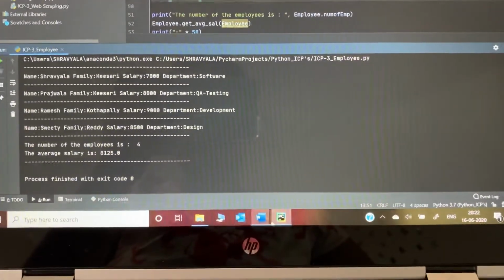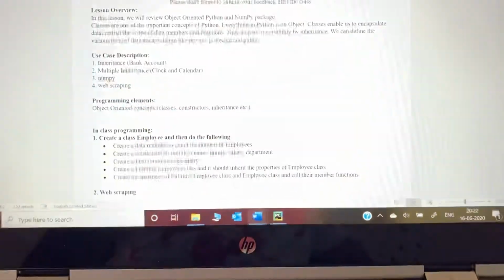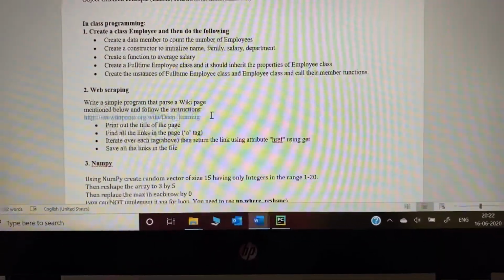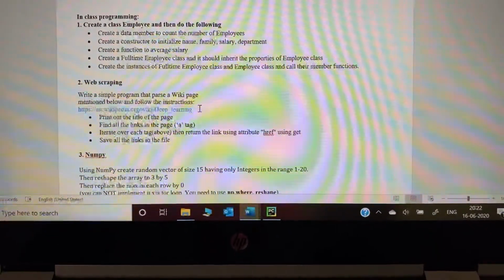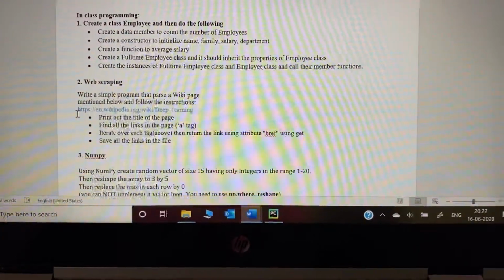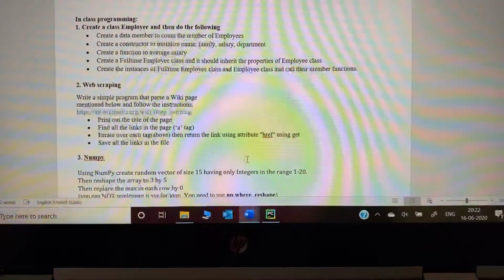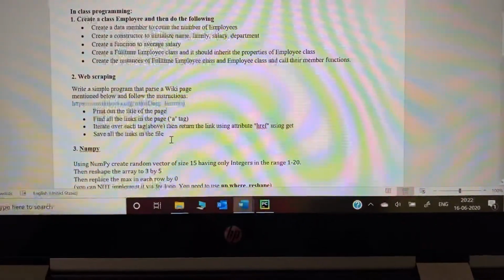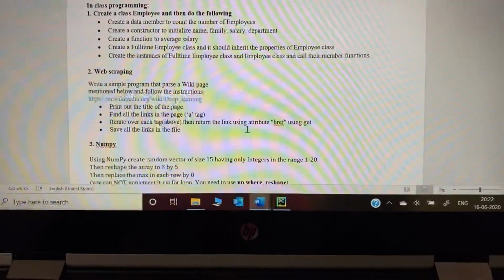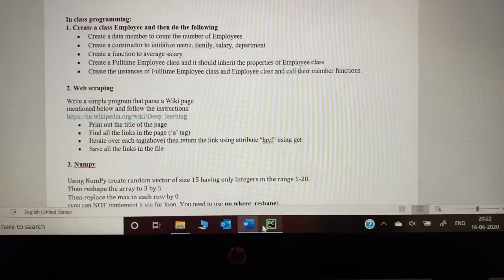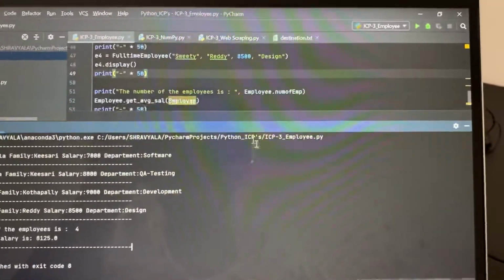The next one is web scraping. In this we need to create a program that will parse a wiki page, that is, this HTML page which we need to parse, and get the links and tag them using href, and all those links will be saved to a file. This is the main objective.